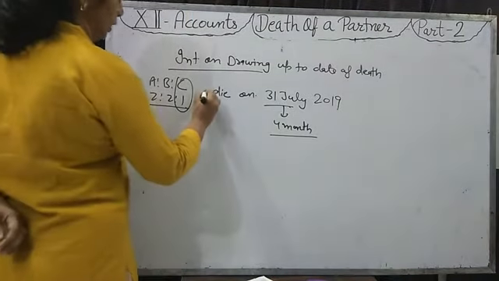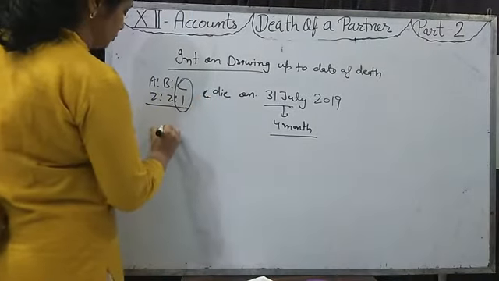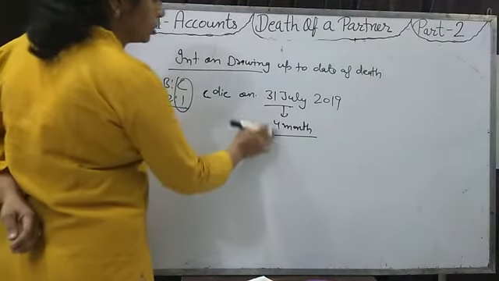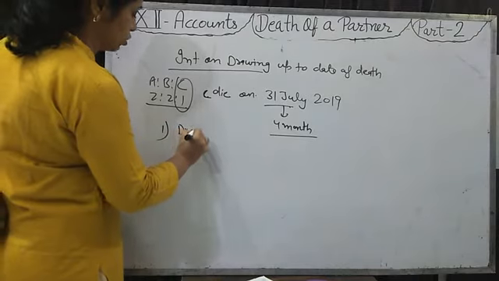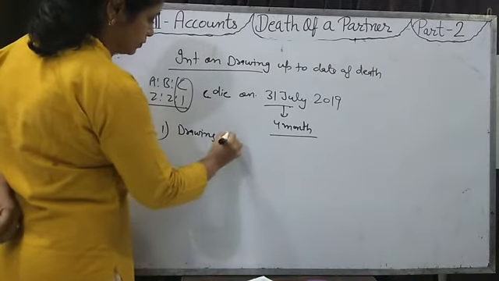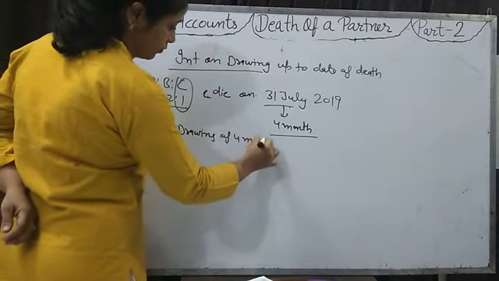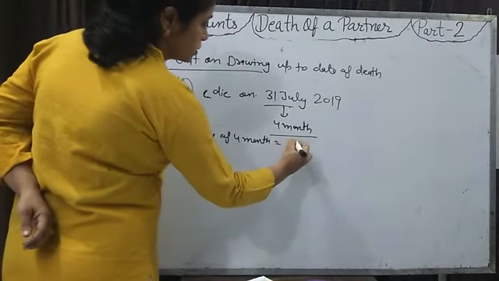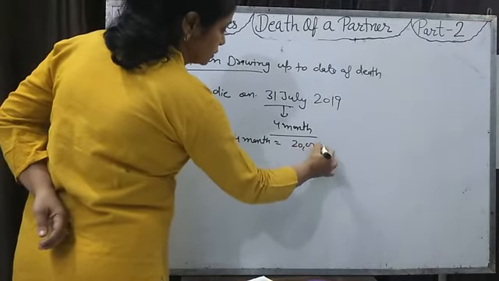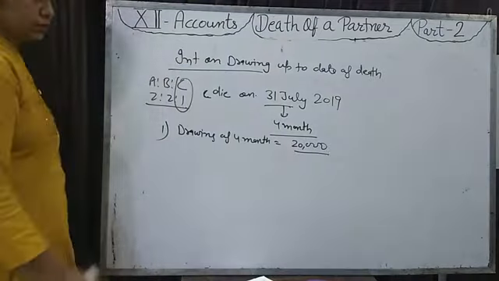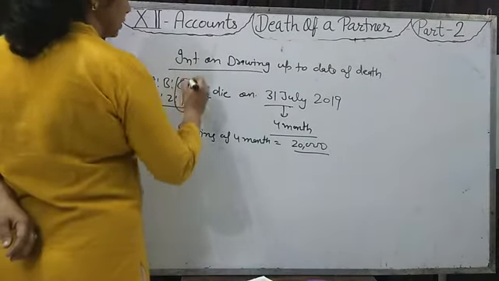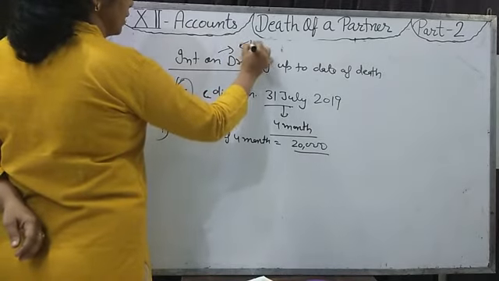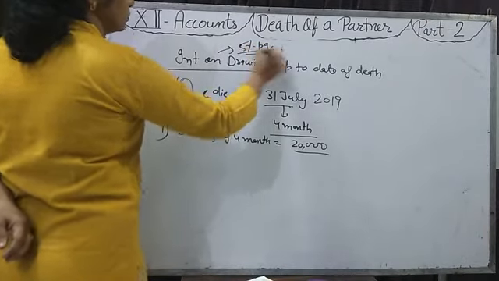In the first case, the total drawing of 4 months is given to you, that drawing of 4 months is 20,000, and the rate of interest on drawing is 5% per annum.